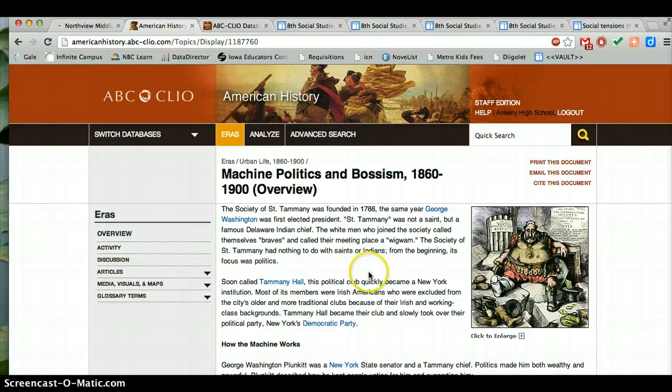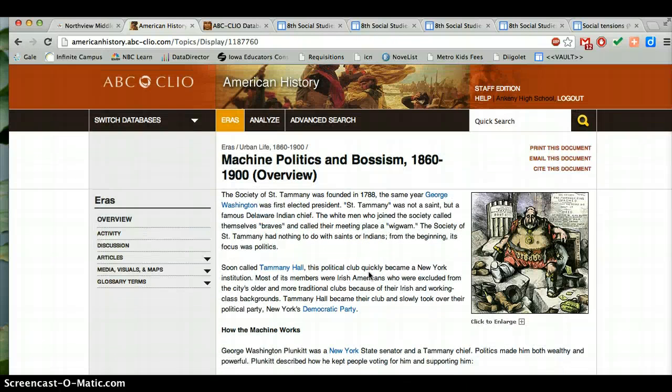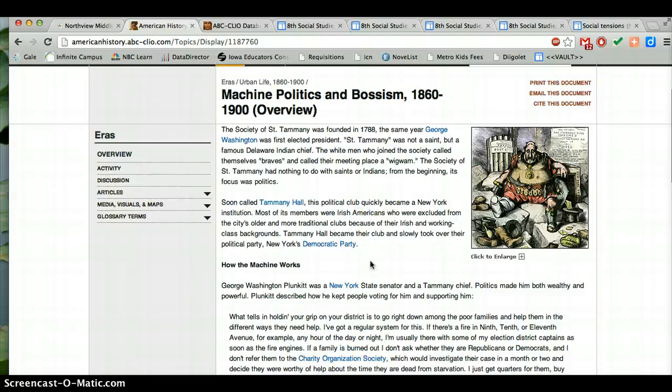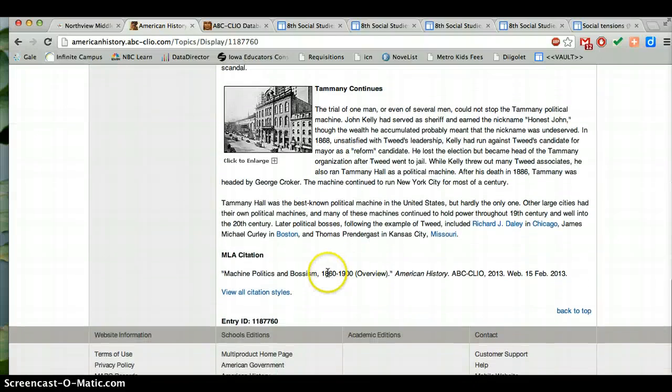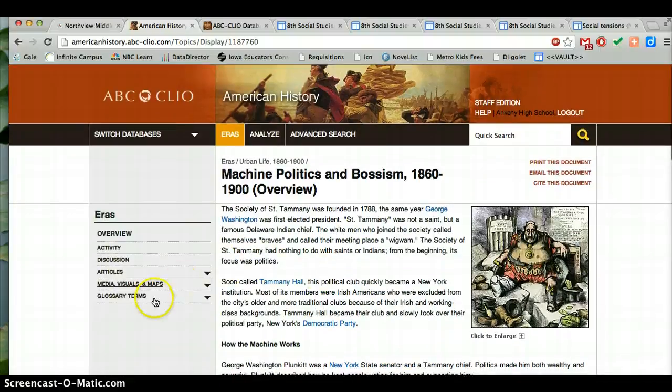And it's going to give you an overview here, which is great, a secondary source for background information, and it's going to go more in depth than your textbook does. You also notice here at the bottom that there is an MLA citation already, so you can go ahead and use that. And then you can also look at the other types of things that they have.